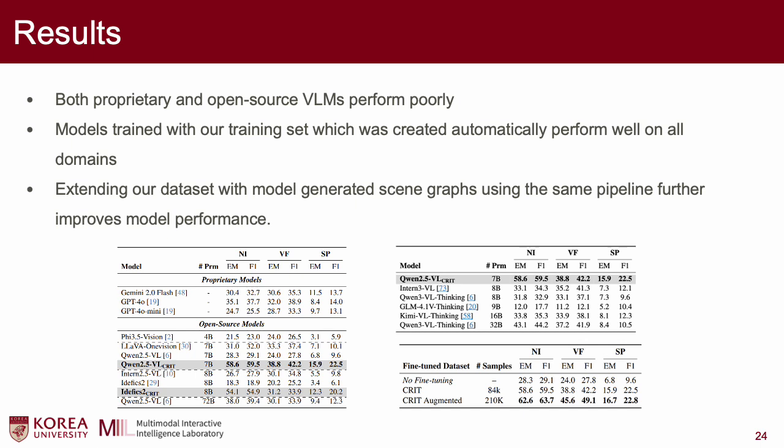Moving on to the results. This slide has the results for the performance on the CRIT test sets. The tables show that both proprietary and open source VLMs, including reasoning models, perform poorly, while models trained with the training sets created by the automatic pipeline perform well on all domains.